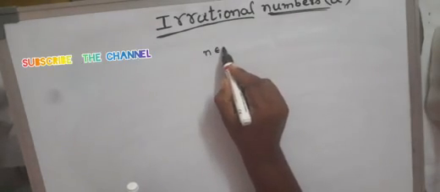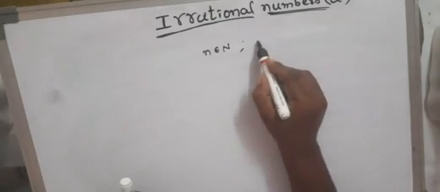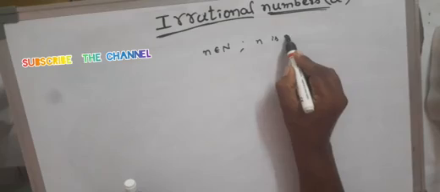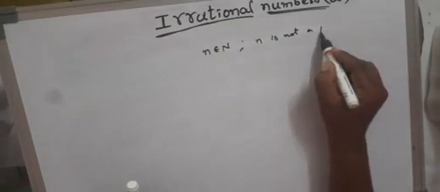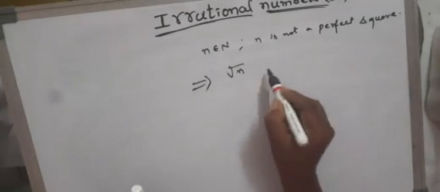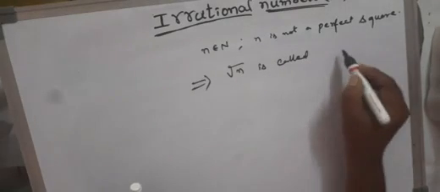So if n belongs to the natural numbers, and if n is not a perfect square, then the square root of n is called an irrational.